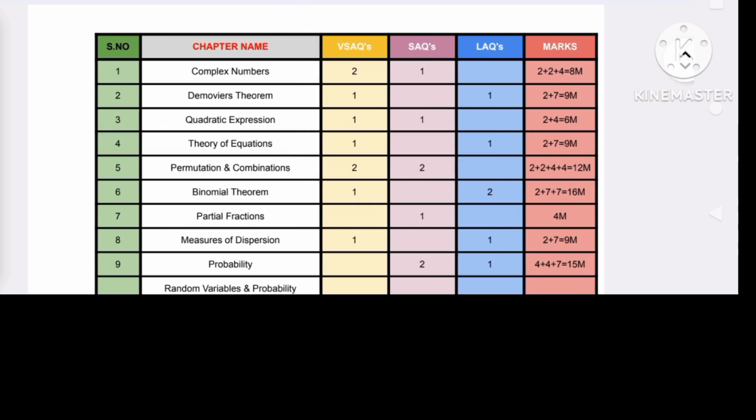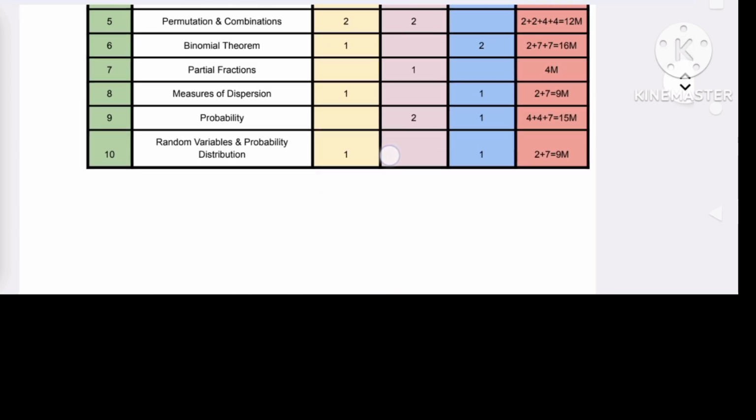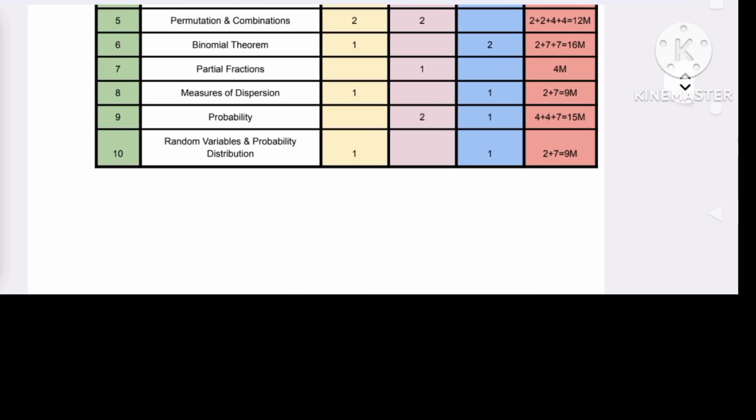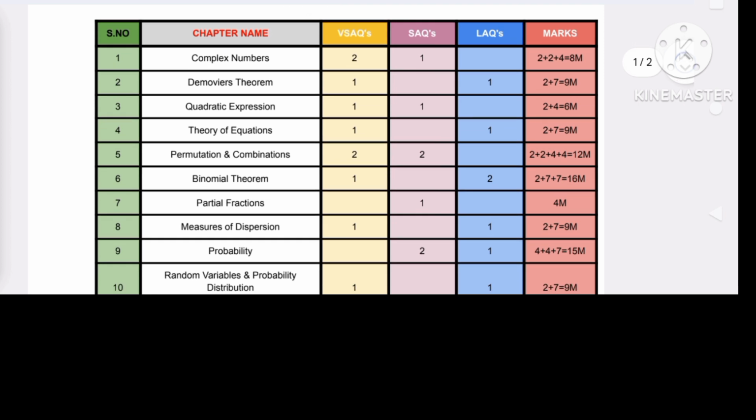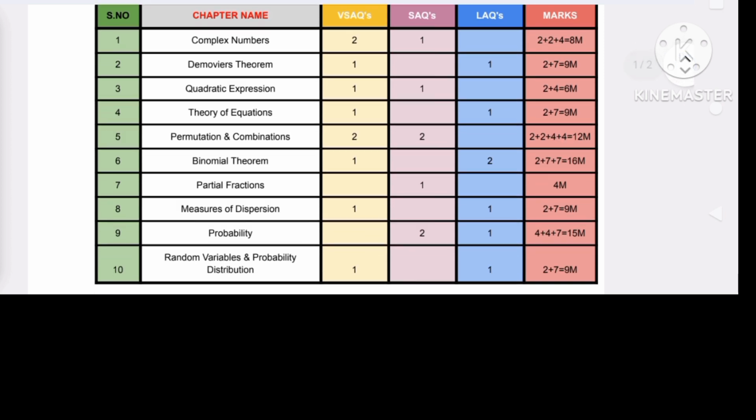As you know, we have to write 5 LAQs out of 7. So there is no need to read all the chapters for the examination, because you need only 5 LAQs to write in the examination perfectly. The easiest chapters which we are going to discuss are De Moivre's theorem, binomial theorem, where we are going to cover 2 LAQs, probability 1 LAQ and random variables.